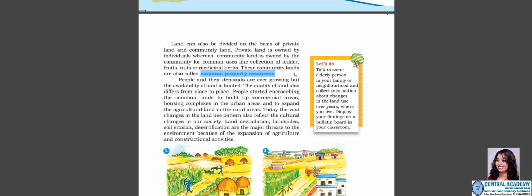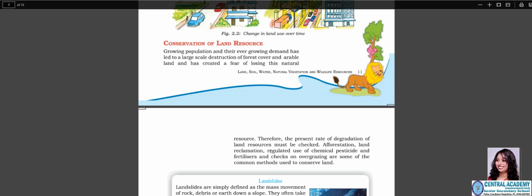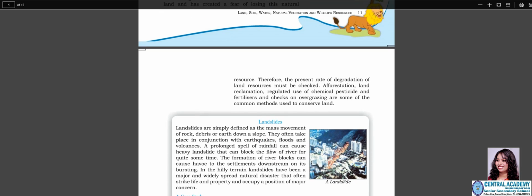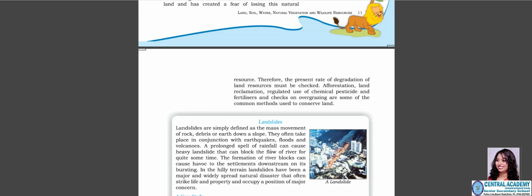And there are some major issues that are being looked into. Now, how can we conserve the land since deforestation is the major problem? What is the solution of it? The solution would be planting more trees. When I say land degradation is a problem, how can I work around it? I can reclaim the land.